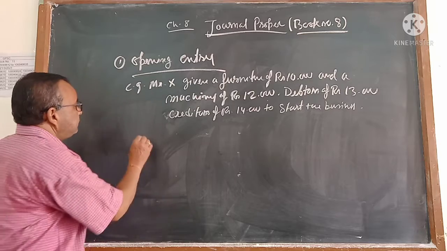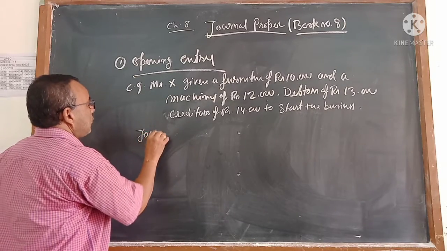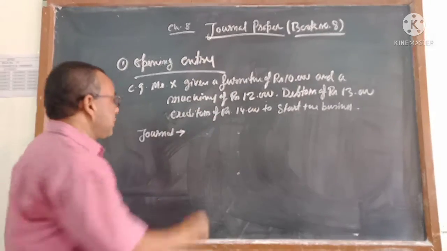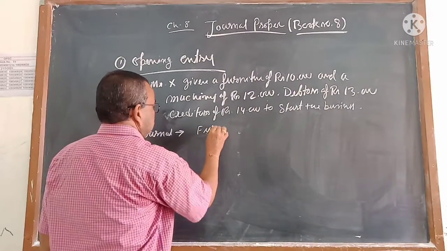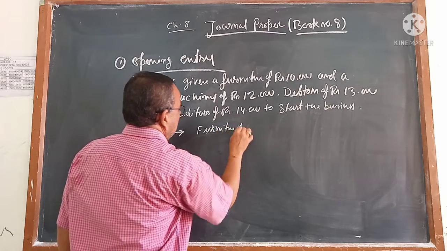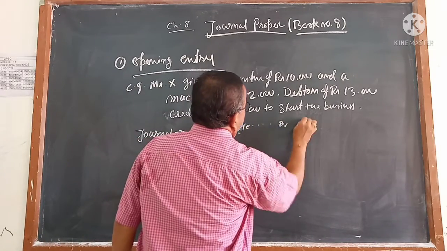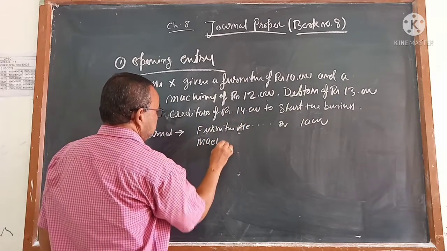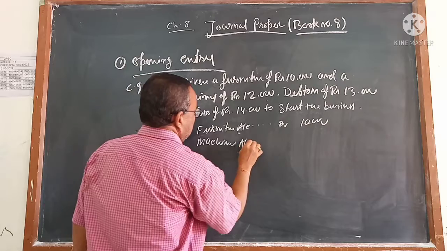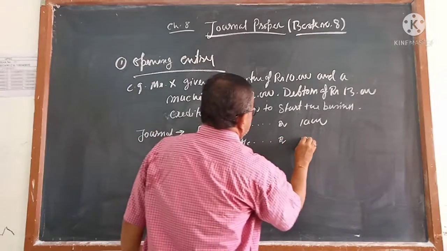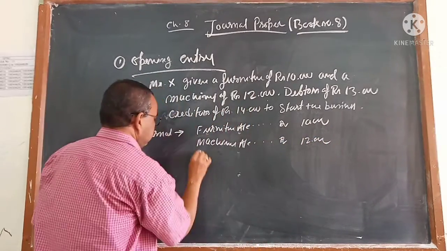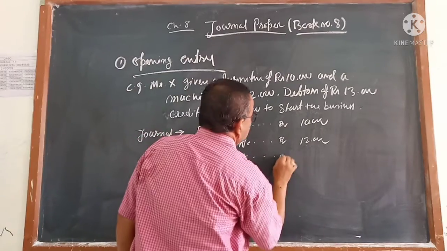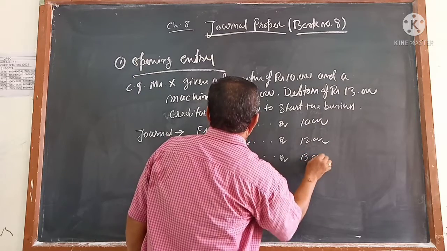Now the journal will come. What are assets, those will be debited. Furniture debit of rupees 10,000. Machinery debit of rupees 12,000. Debtors debit of rupees 13,000.